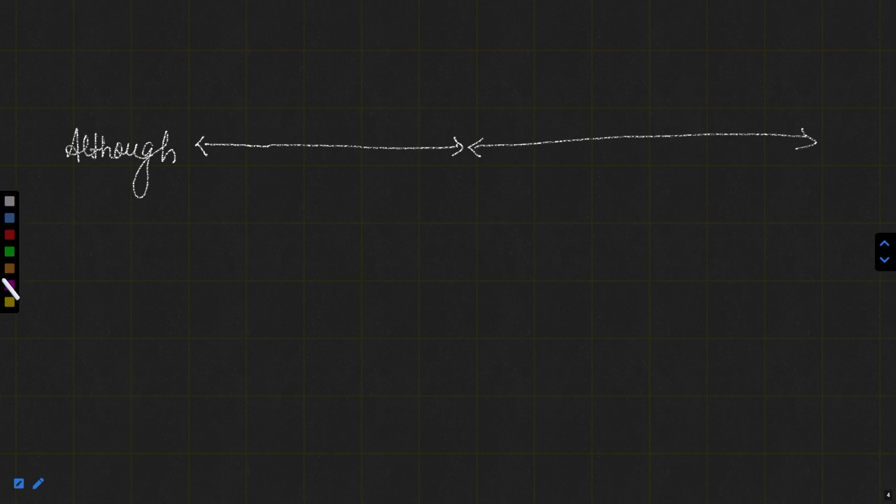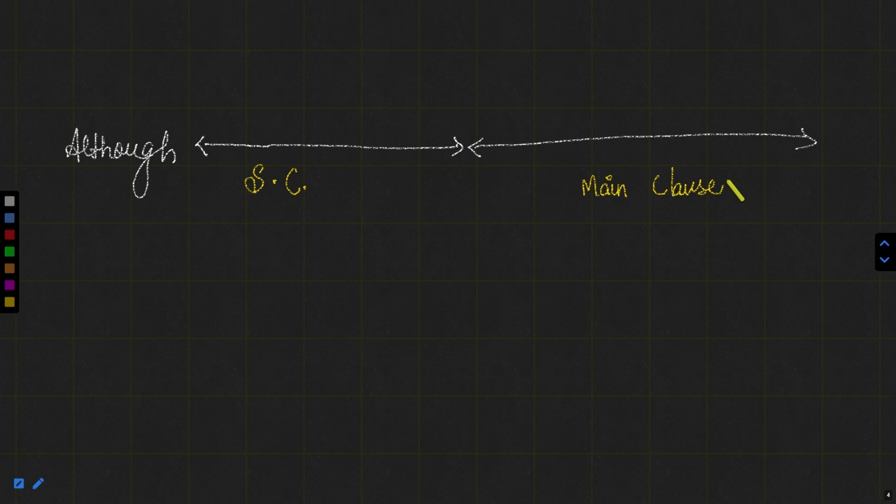Now, if these are two clauses, the first one will be the subordinate clause, which is the one in which although is there. And this is the main clause. Whatever information is given in the subordinate clause is just not the expectation of the main clause.